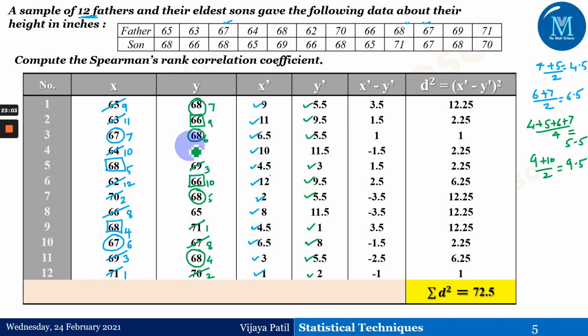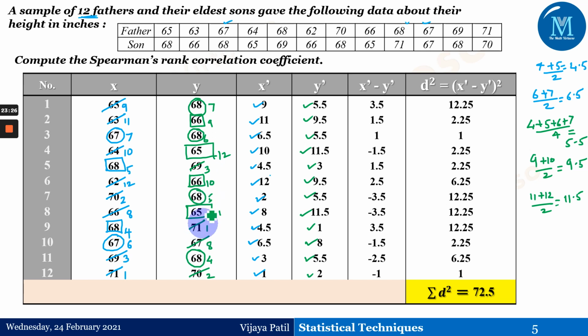Next is 65, but again this is getting repeated. If you observe here, what are these numbers supposed to be? This is supposed to be 11 and 12. Then 11 plus 12 by 2 will give us the rank 11.5, and we have given the rank as 11.5, 11.5. Yes, this is all about it.